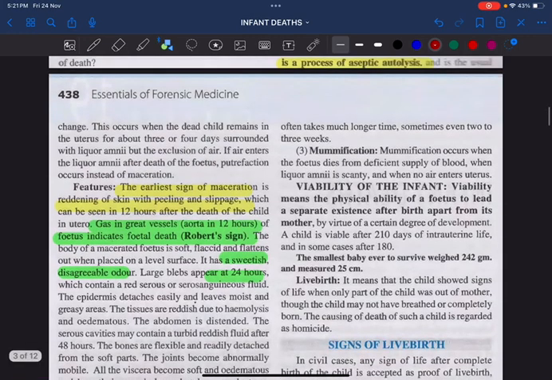Finally we have something called mummification. That means the fetus dies from deficient supply of blood, the liquor amnii will be scanty, and air does not enter the uterus. Very, very important: only when air does not enter the uterus does mummification of the fetus take place. So remember, viability is nothing else but the physical ability of the fetus to lead a separate existence after birth apart from its mother. Okay, fine.